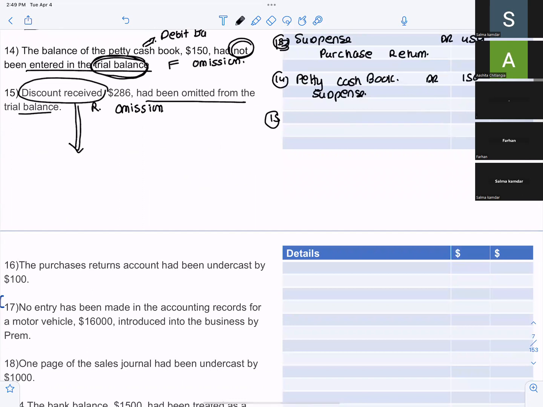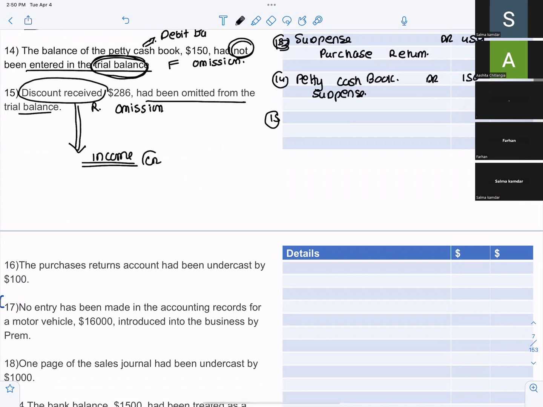When you receive a discount, is it income or loss for you? Income. What is the rule for nominal accounts? Debit all expenses and losses and credit all incomes and gains. So discount received will be credit.